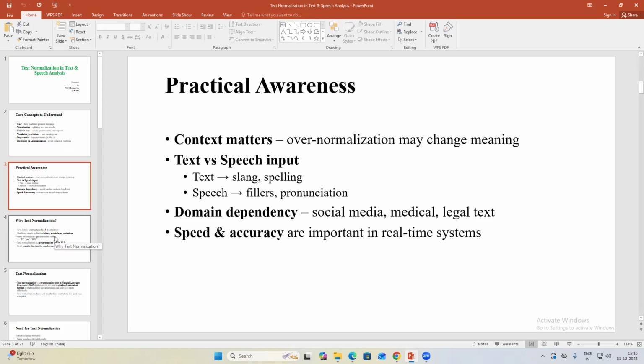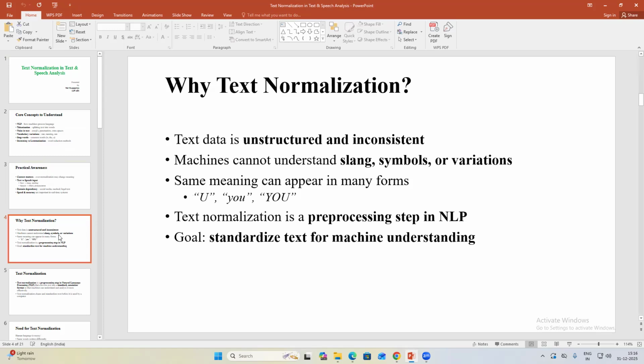Okay, why is there a need for text normalization? Text data is unstructured and inconsistent, and machines cannot understand slang, symbols, or variation. The same meaning can appear in many forms, like U as a symbol or only U, or YOU, which may be in lowercase or uppercase. Text normalization is a pre-processing step in NLP. The ultimate goal is to standardize the text for machine understanding.